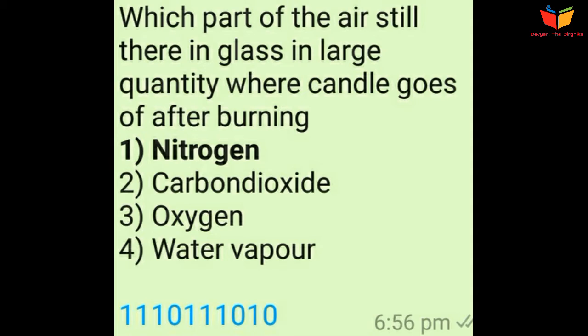Question number 3 is which part of the air is still there in the glass in large quantity where the candle goes off after burning. This is the experiment of the candle. When we put a burning candle in the plate which is filled with water, and when we put one glass upside down to cover the candle,